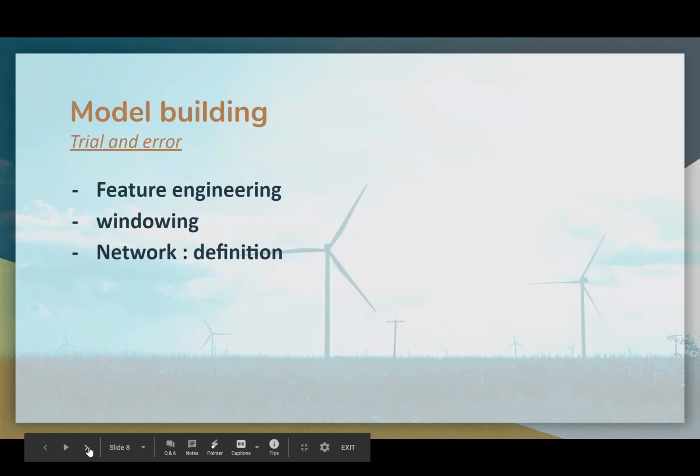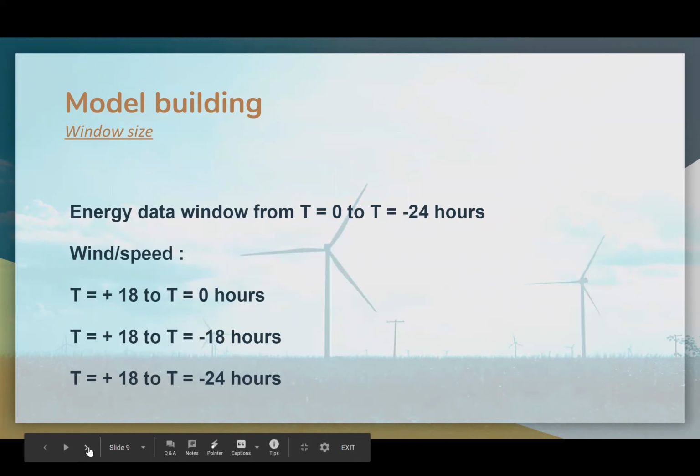The model building process itself proceeds by trial and error, making educated guesses on possible features. The model adapts to the constant changes based on improvement observed from the loss graph, lag correlation, and more. These are the window sizes that we have considered. Using window sizes beyond T plus 18 for wind forecast proved unfruitful. Using larger window sizes than the above also gave a poor result.